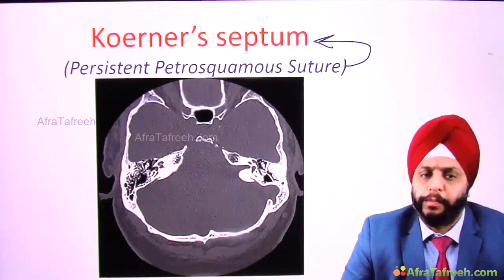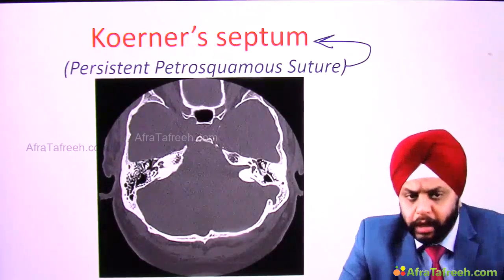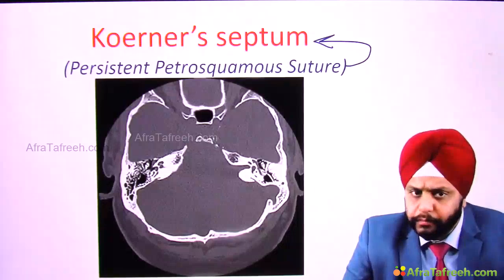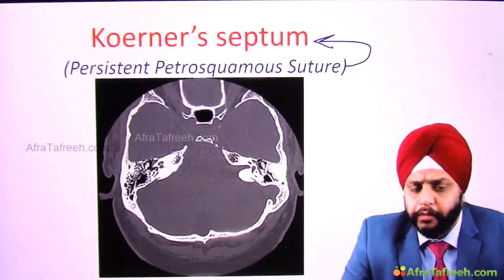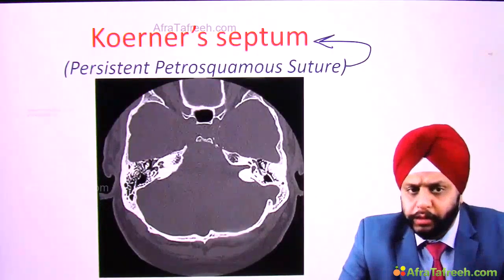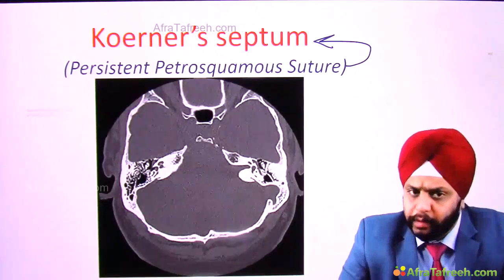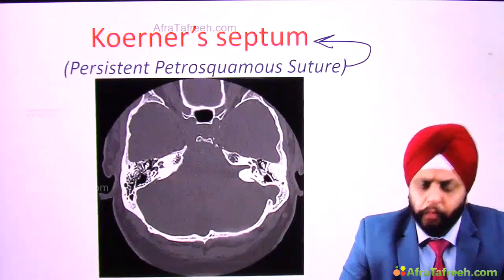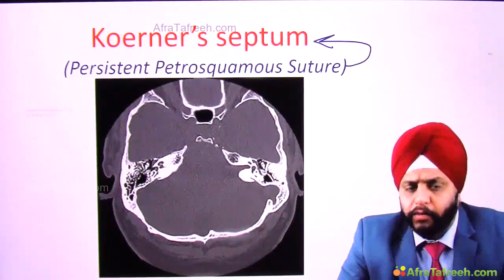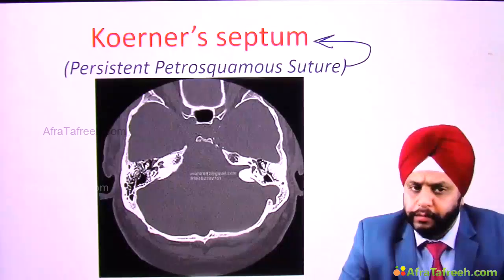Let's look at this image. What is this image? Is it an X-ray? Is it a CT scan? Or is it an MRI? So number one, you can all say it's not an X-ray. Why? Because if you do an X-ray, you will have all the bones superimposed upon each other. This is a cross-section. Cross-sectional study is either CT scan or MRI. Now, which one is it? Very easy. We see bones in CT scan. We cannot see bones in MRI. Now over here, the white color bone is visible. So it's of course a CT scan.